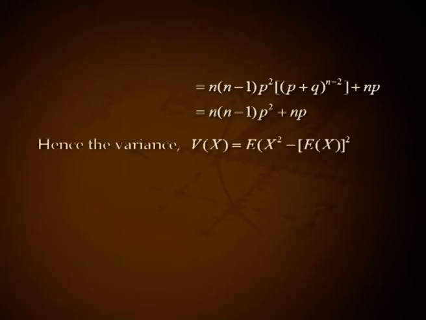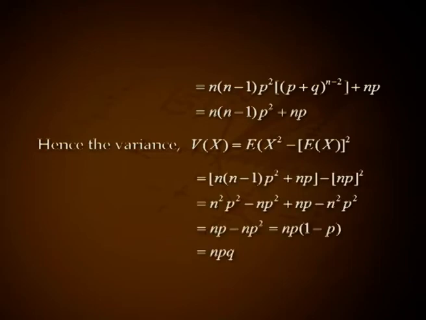Hence, the variance V(X) equals expectation of X square minus expectation of X whole square, that is n(n-1)p square plus np minus np whole square, that is n square p square minus np square plus np minus n square p square, which is np minus np square, that is np(1-p), that is npq.